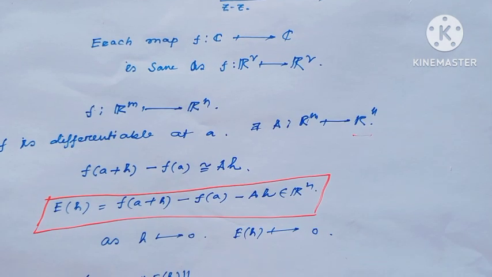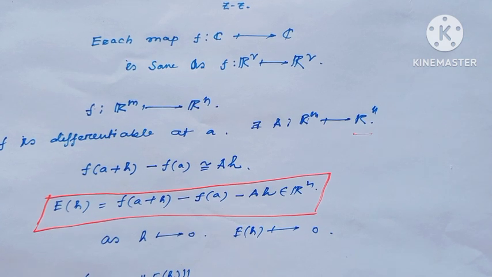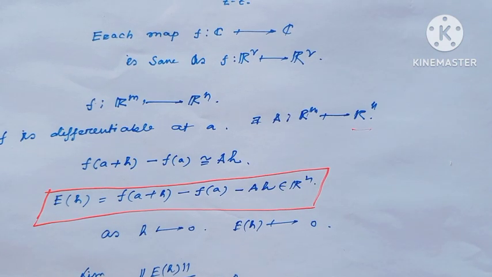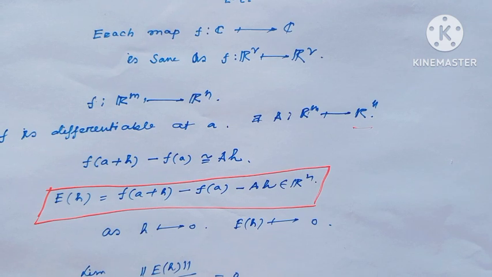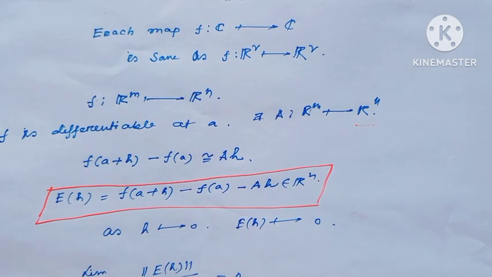This is the differentiability in multivariable calculus. This matrix is the Jacobian matrix, and this differentiability is called total differentiability. The Jacobian matrix is actually the derivative of this function when the function is defined from Rm to Rn.